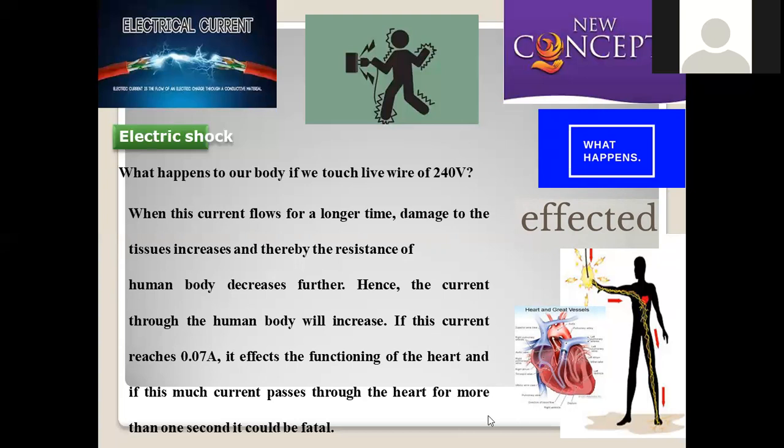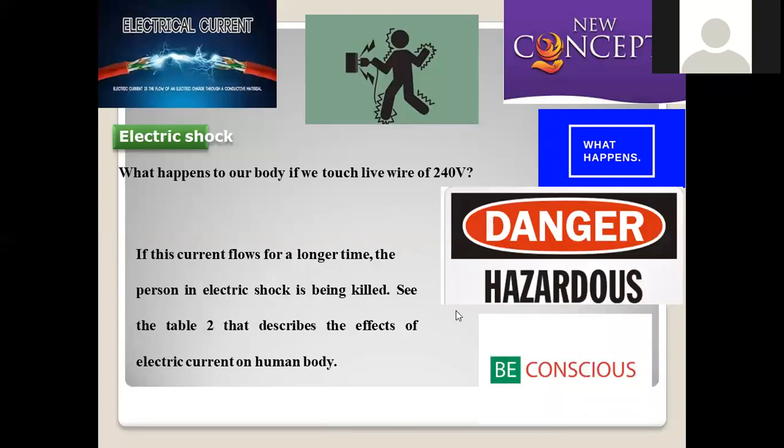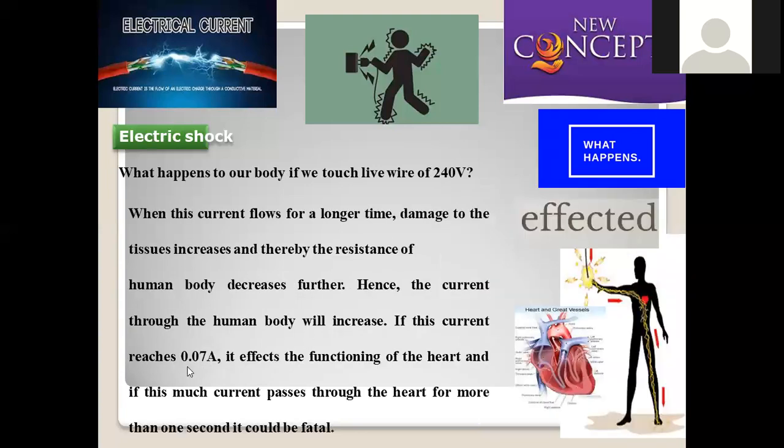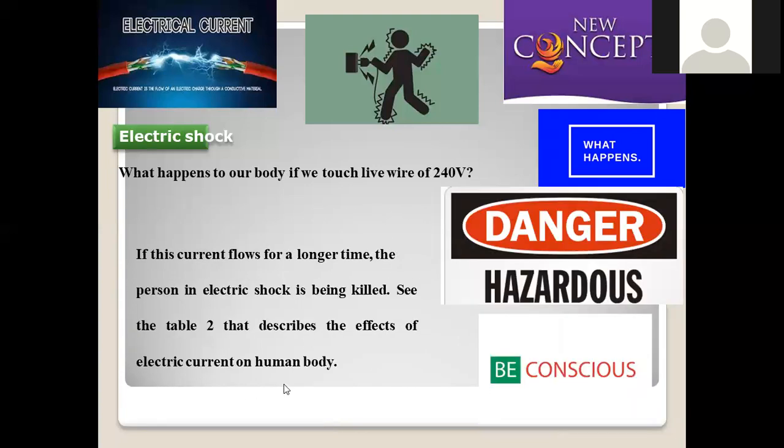If the current reaches 0.07 amperes, at that condition heart functioning will become extremely low. A highly adverse impact will be present on heart functioning, and it may cause a highly chronic impact. That becomes highly hazardous if this extent of current and high voltage is applied. If continued, it can kill a person who is exposed for a longer time to this voltage and even 0.07 amperes of current.